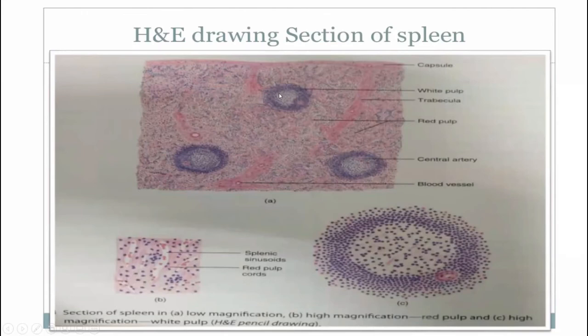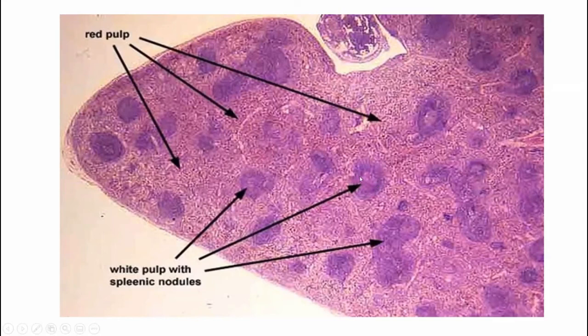When the lymphatic tissue in the white pulp aggregates as ovoid masses, they are called splenic nodules or the Malpighian bodies. Malpighian bodies or splenic nodules consist of B lymphocytes, while the periarterial lymphatic sheath consists of T lymphocytes. See the lymphatic nodules in the white pulp. They are the thickening of the lymphatic tissue around the divisions of the central arteries, forming splenic nodules or Malpighian bodies. They consist of B lymphocytes. This is the red pulp.